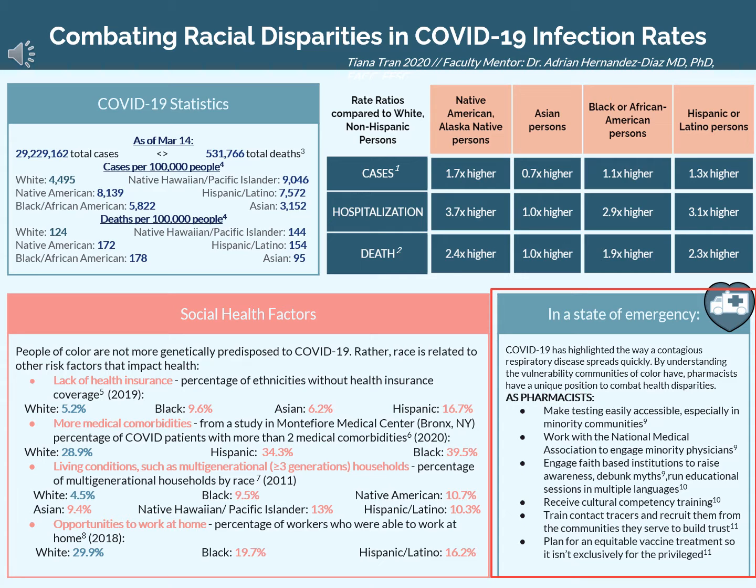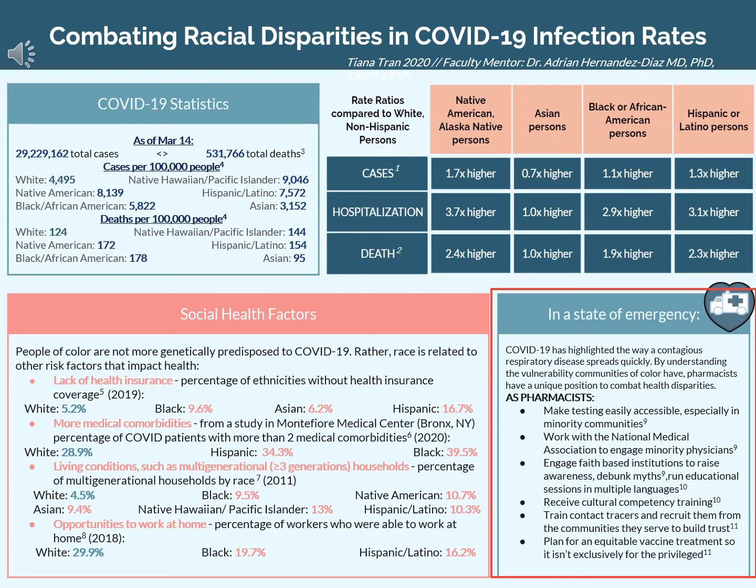COVID-19 has highlighted the way a contagious respiratory disease spreads quickly. By understanding the vulnerability communities of color have, pharmacists have a unique position to combat health disparities. As pharmacists, we can help promote programs to make testing more accessible in minority communities. We can work with associations such as the National Medical Association to engage more minority physicians. We can work together with faith-based institutions in minority communities to raise awareness, debunk myths, and run educational sessions in multiple languages. As pharmacists, we should receive cultural competency training to understand these disparities.